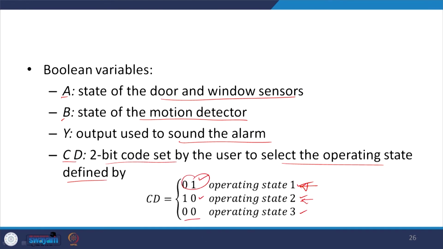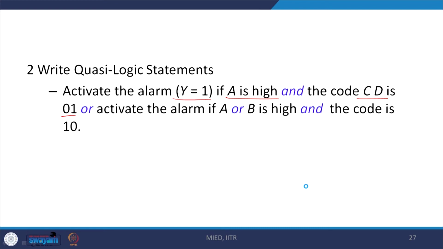So, alarm should be there for fulfilling both these requirements, that is A is high and CD is 0 1, or activate the alarm if A or B is high and code is 1 0. Okay. So, this is my quasi logic statement basically. So, what does this mean?